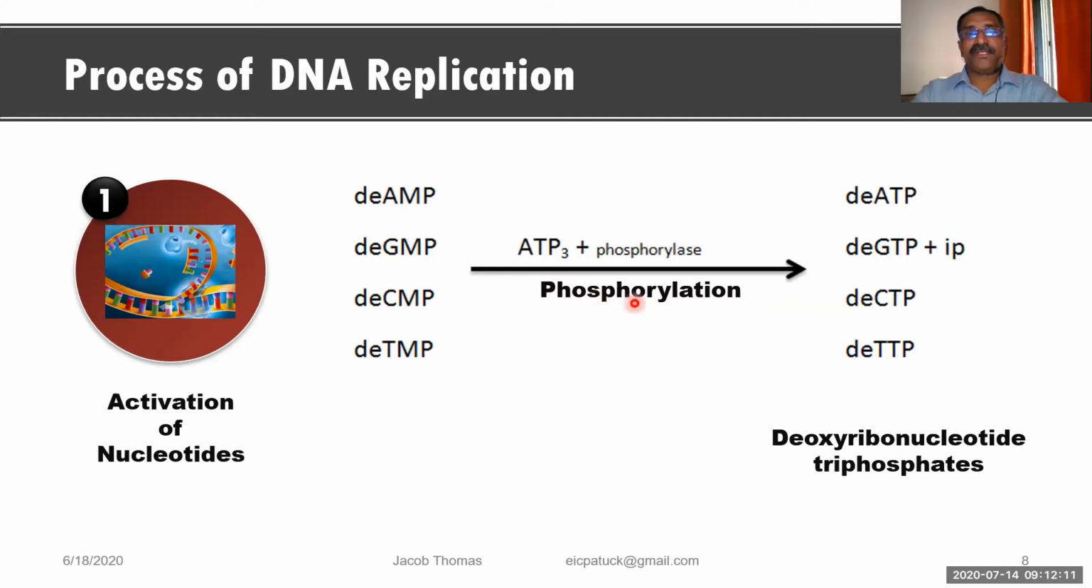For phosphorylation, two things are required. One is phosphorylase enzyme and the other is ATPs. So by using the ATP molecules, the nucleotides are getting activated, means the nucleotides become triphosphates. Now look at over here. You can see that all the 4 different types of nucleotides are formed. Okay. And these are deoxyribonucleotide triphosphate.